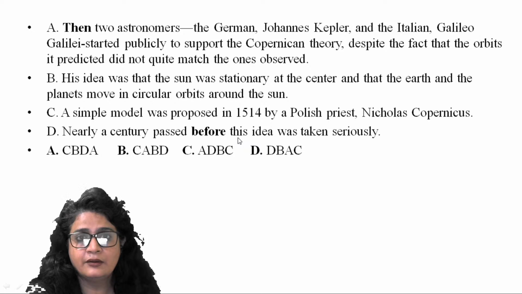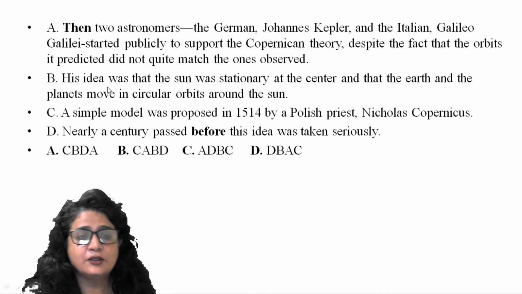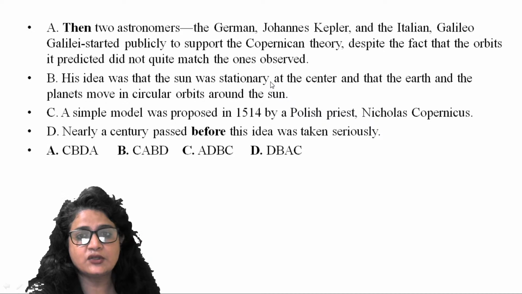This idea is indicating what he proposed in 1540, right? So B has this idea. His idea was that the sun was stationary at the center and the earth and the planets move in circular orbits around the sun. This idea is explained, what was introduced in C.